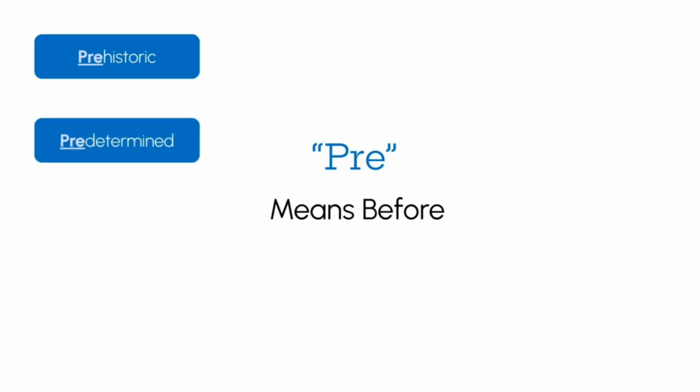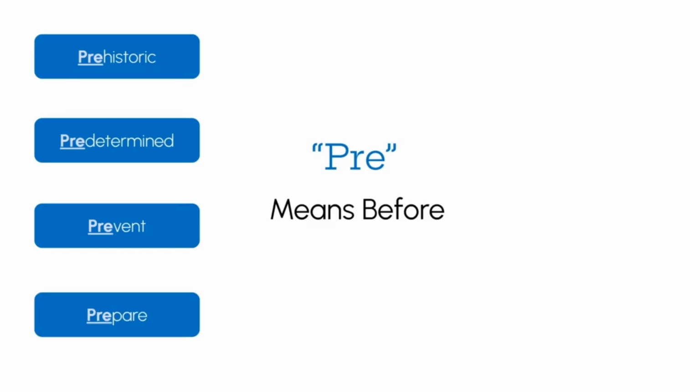Predetermined means that it has already been determined, or it was determined before. Prevent means to do something before, to not allow something else to happen. Prepare is to do something before in order to be ready for some certain action.